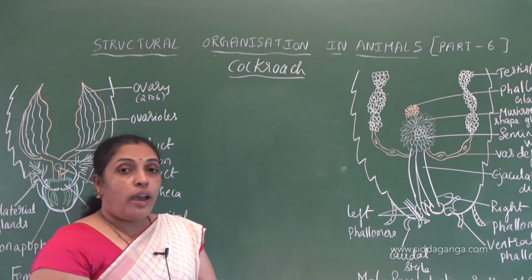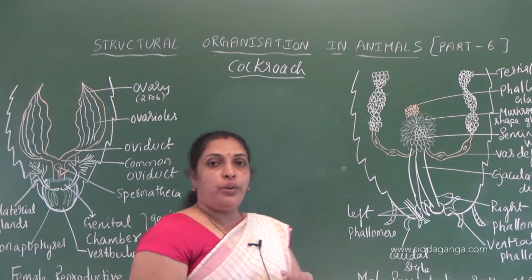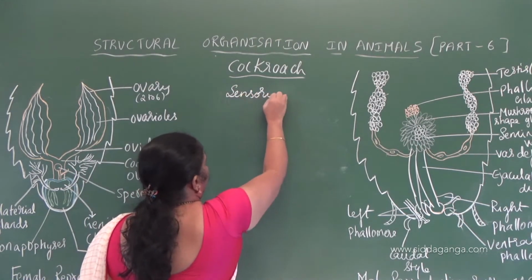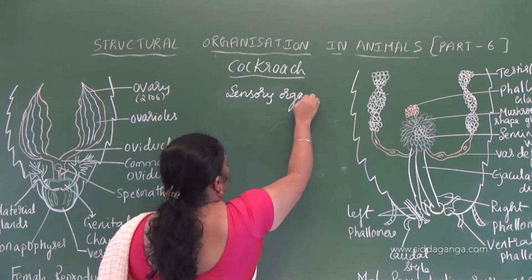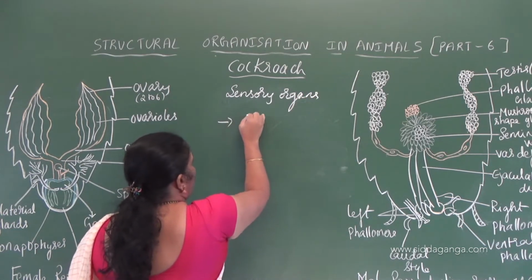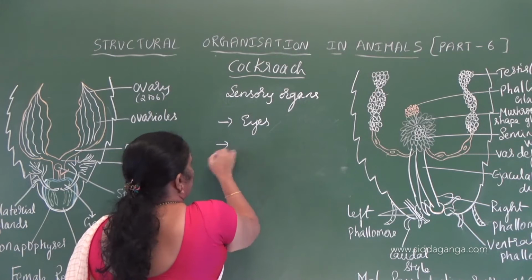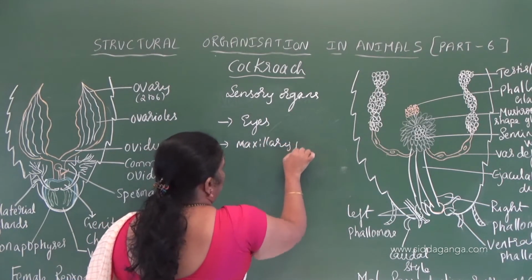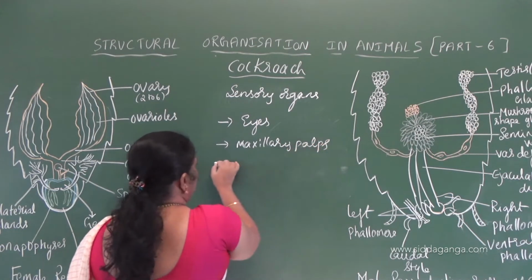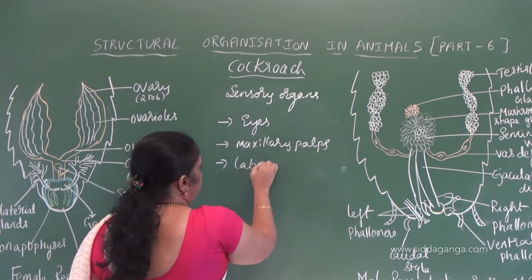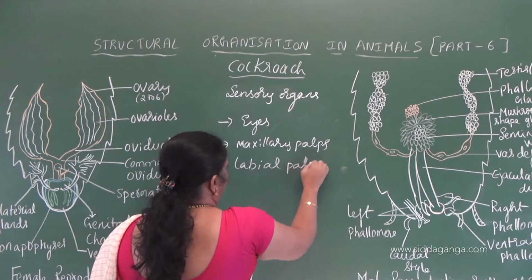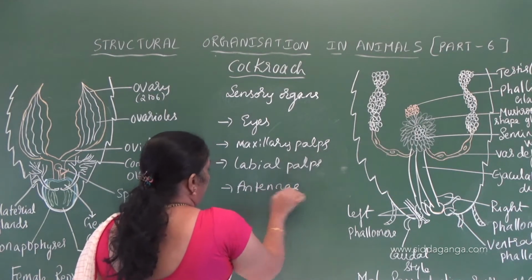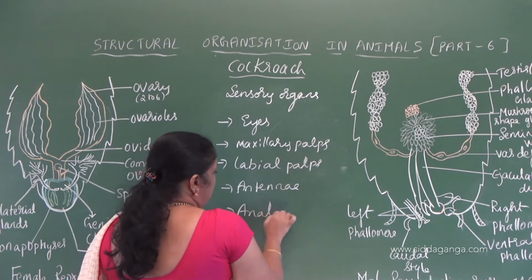Next, sensory organs. Competitive question. The sensory organs present in cockroach are compound eyes, maxillary palps, labial palps, antennae and anal cerci.